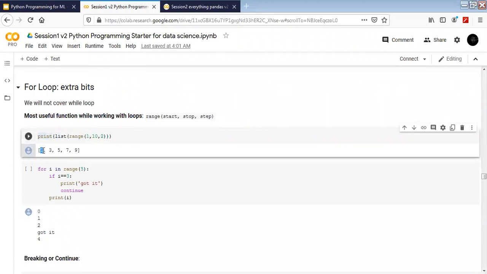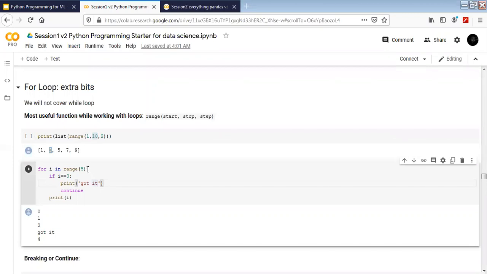It starts from 1, and it's going to end 1 before the stop, exactly like how everything ends in Python. So if we have 1 to 10 with a step of 2, we start from 1, and then 2 steps later we have 3, then 5, 7, and 9. 10 is not there, 11 is not there, because it's out of scope for the given stop range.